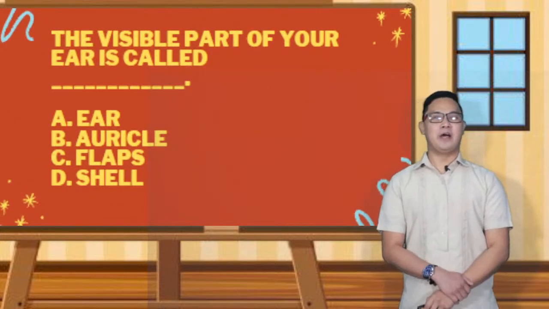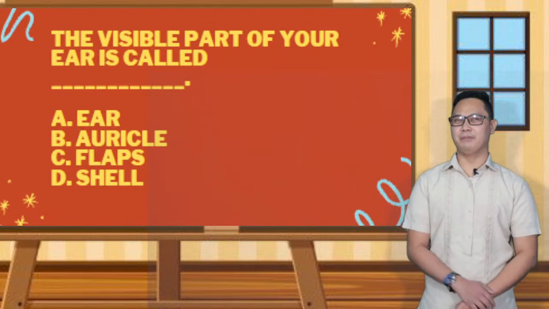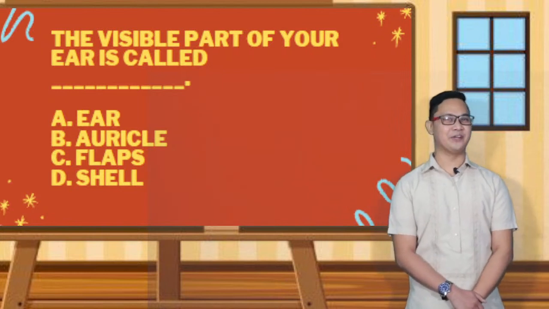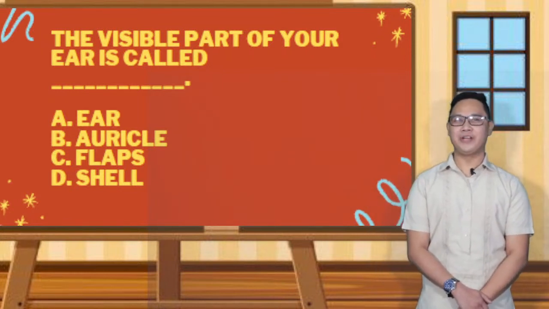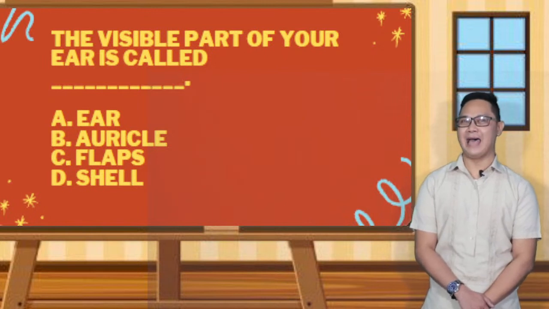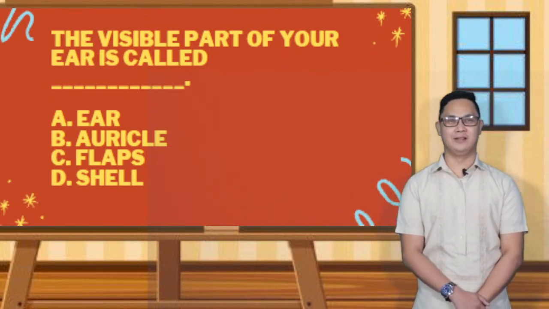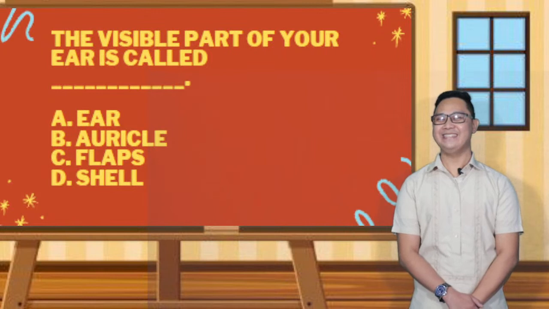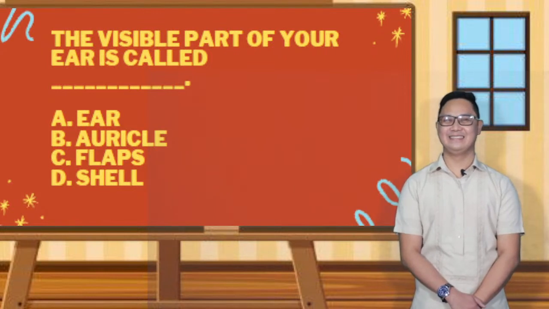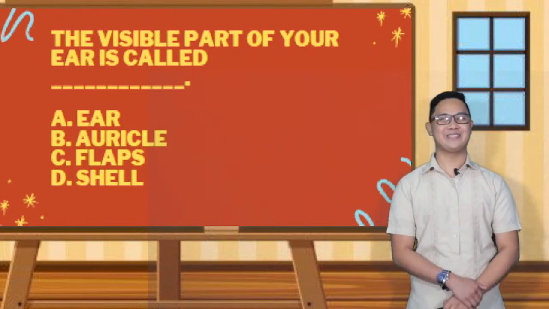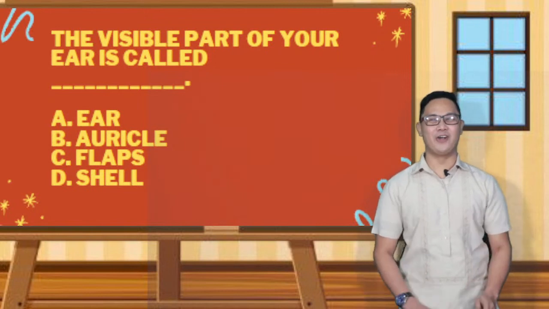The visible part of your ear is called blank. A, ear. B, auricle. C, flaps. D, shell. 5 seconds. The correct answer is letter B, auricle.